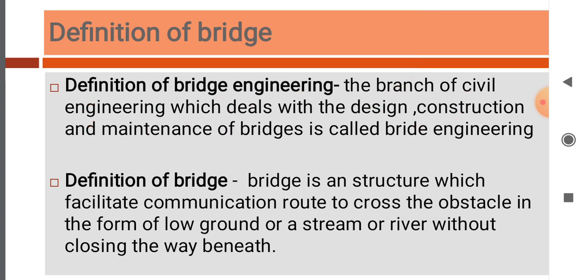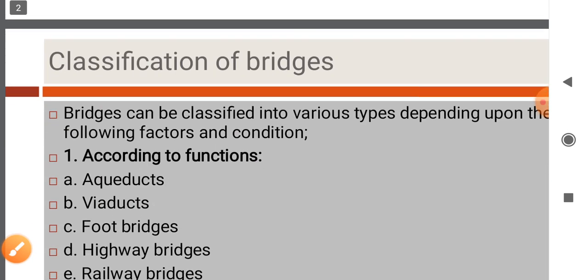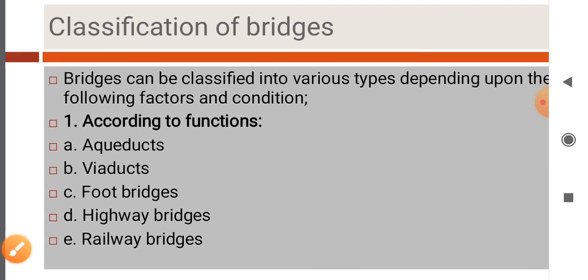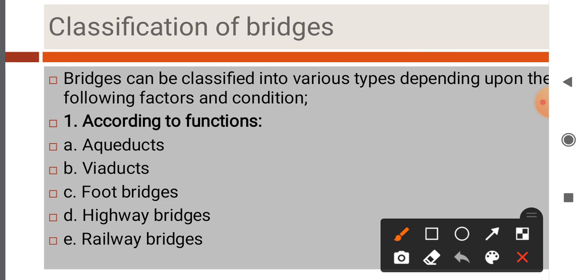Now, next point is classification of bridges. Bridges can be classified into various types depending upon the following factors and conditions. First, classification of bridges according to functions are aqueduct, viaduct, footbridge, highway bridges, and railway bridges. These are the classifications according to functions.